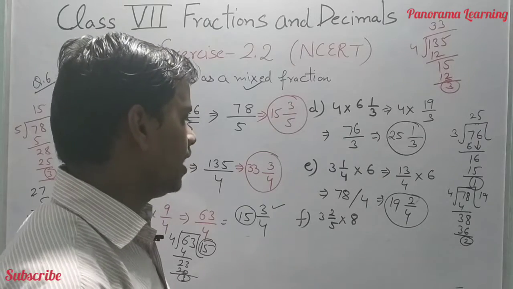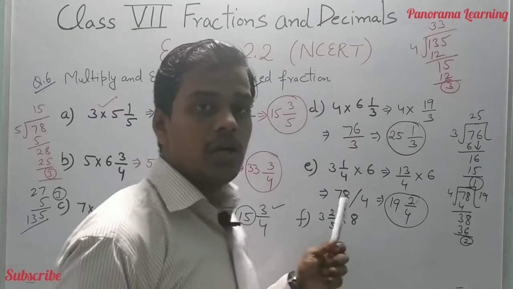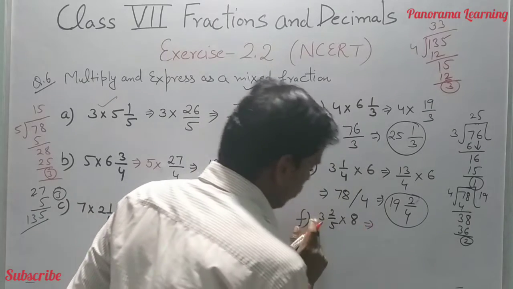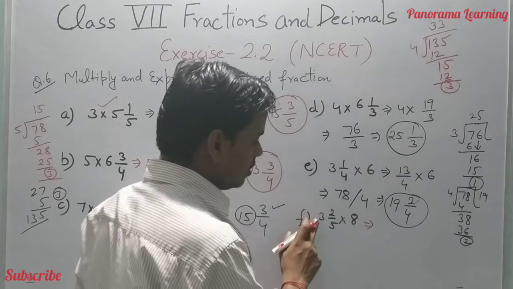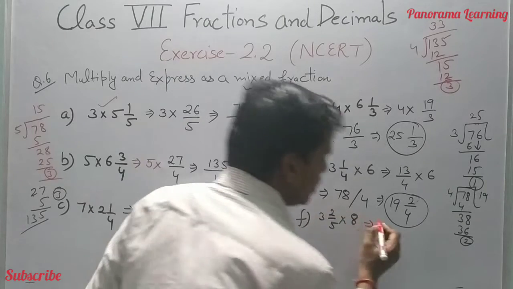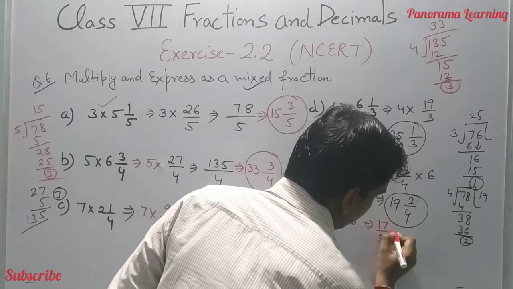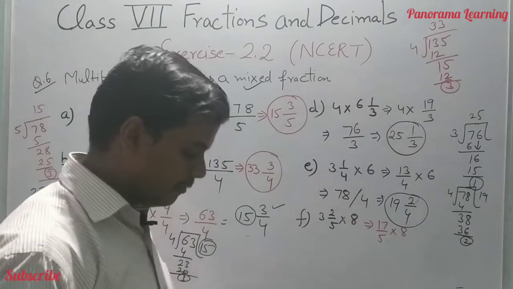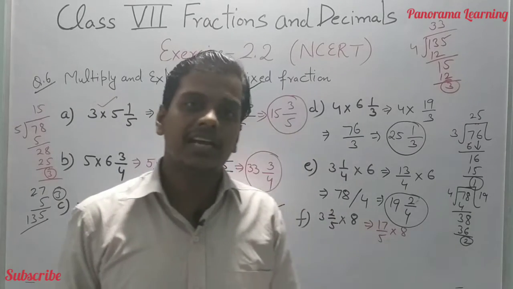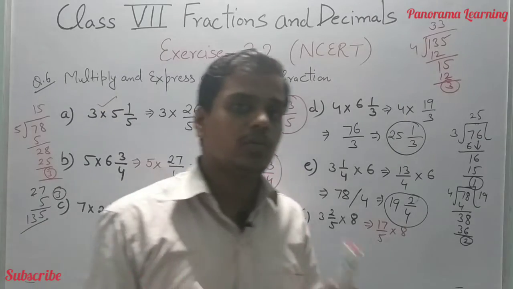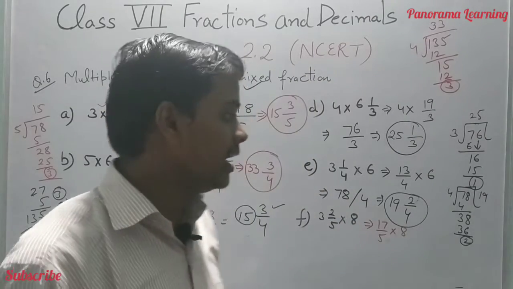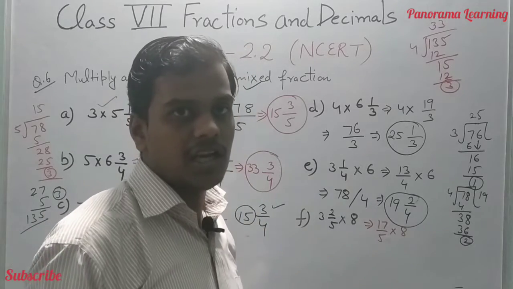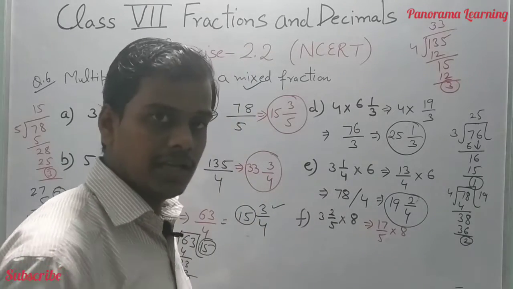Last question we have here, 3 whole 2 by 5 into 8. So first of all we convert 3 whole 2 by 5 into the improper fraction. 3 5s are 15 plus 2, 17 by 5 into 8. Okay, 17 8s. I have already told you several times that all of you please learn the table at least up to 20, so that in the multiplication you don't get confused. Okay?